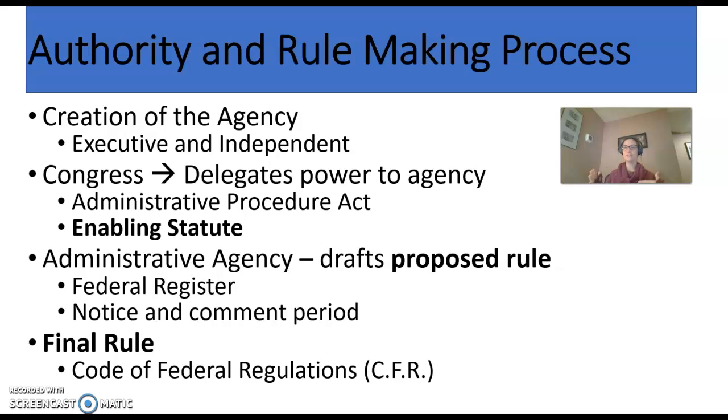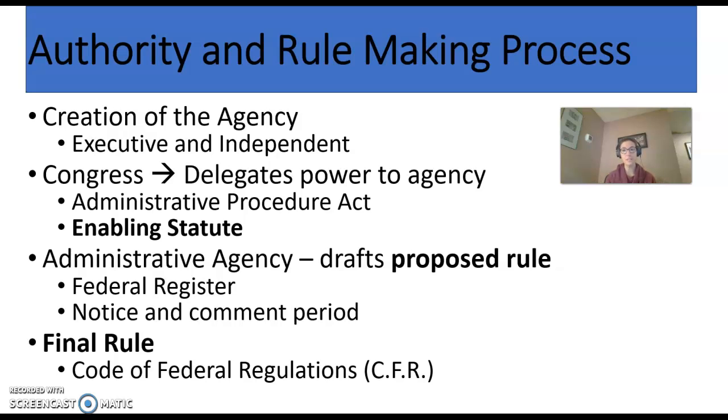Then the agency will set what's called a comment period, where the public, including all the affected industries like restaurants, bars, movie theaters, airplanes, schools, anywhere that food is being served, have an opportunity to comment on this proposed rule. What works? What doesn't work? Do they need more time to comply? Do they want it expanded more? All those details. And the agency receives those comments. So this is a very public process.